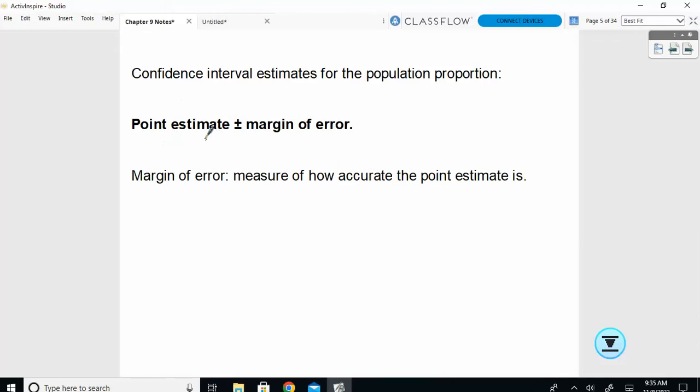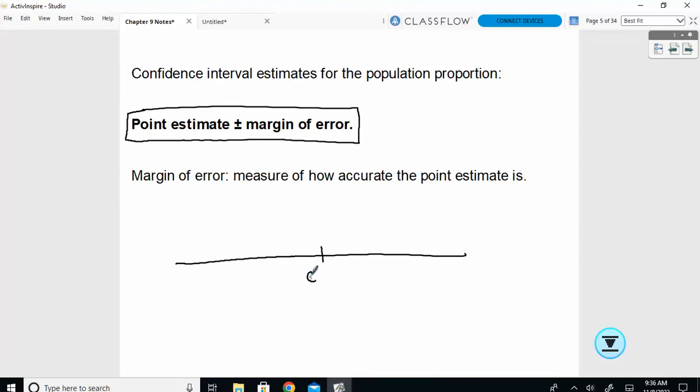In general, we'll make a point estimate or a confidence interval following this format. It would be our point estimate, what we estimate it to be, plus or minus some margin of error. That margin of error is just how accurate. So if I said 3%, that's more accurate than if I said we had a 10% margin of error. Okay.